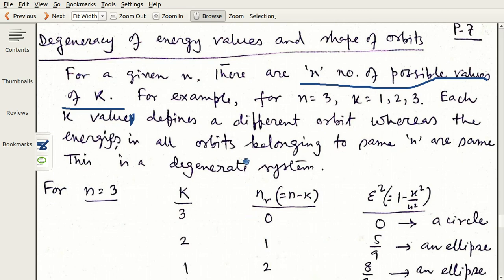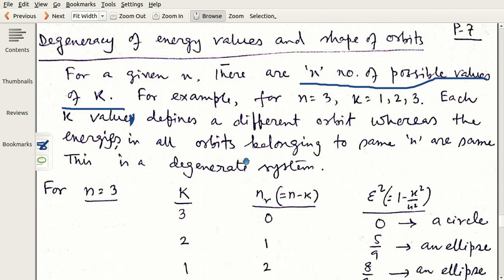A degeneracy actually means different states with some property having the same value. The states are different, situations are different, maybe functions are different, but if you measure a particular property corresponding to each state or each situation or each function, that particular property will have the same value for each state. That means, say here, one value of energy corresponds to different k sets.